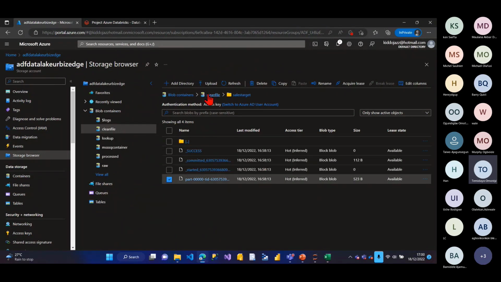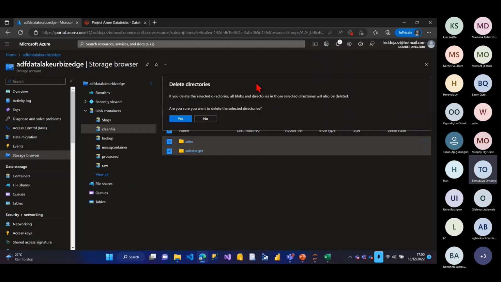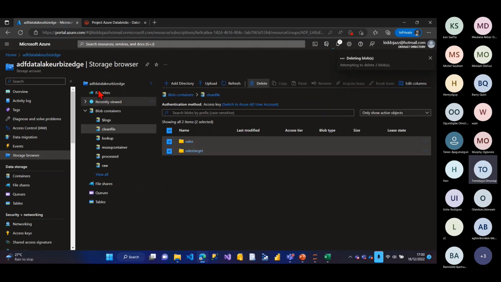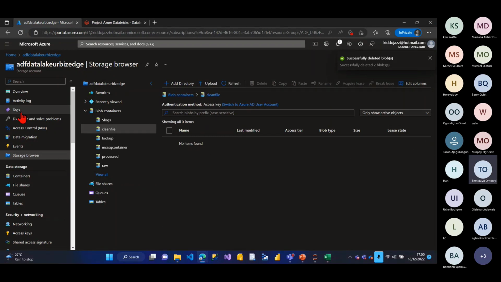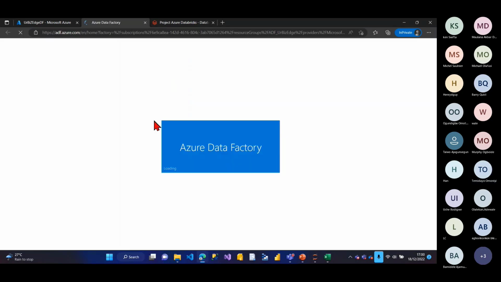So another thing I want to do now is let me delete this too. I want to show you something else again. If time permits, I think I can still spare like 15 more minutes. I'll delete this too. So this time around, I'll go to my Azure Data Factory. I'll run the entire ETL process from my Azure Data Factory. So I'll launch my Azure Data Factory now. All right. Okay. The advantage of using Azure Data Factory is that I can always schedule a time for the thing to trigger. I can always set a schedule trigger.